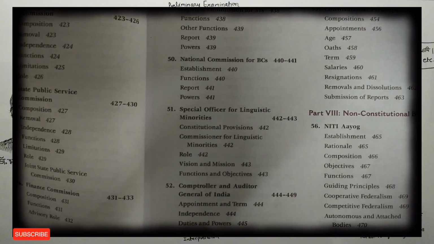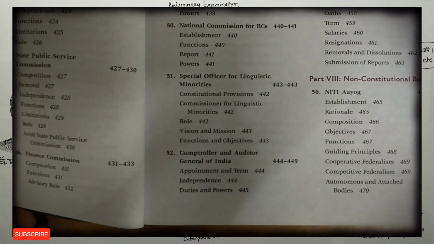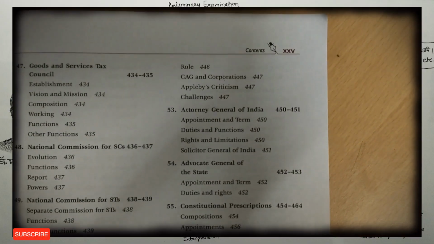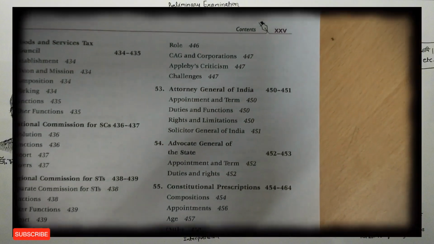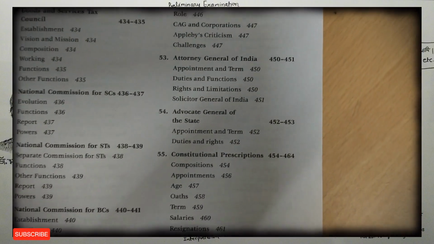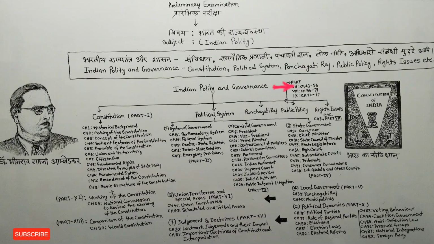Chapter number 52 tells about the Comptroller and Auditor General of India. Chapter number 53 tells about the Attorney General of India. Chapter number 54 tells about the Advocate General of State. Chapter number 55 tells us about the constitutional prescriptions. So friends, in this way part 7 ends, from chapter number 43 to chapter number 55.